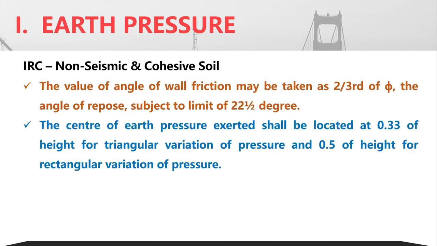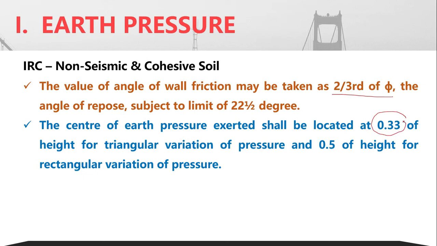In this case, the angle of wall friction should be taken as 2/3 of phi, the angle of friction, and the angle of repose should be limited to 22.5 degrees. In this case, the height of the pressure acting is 1/3 itself.